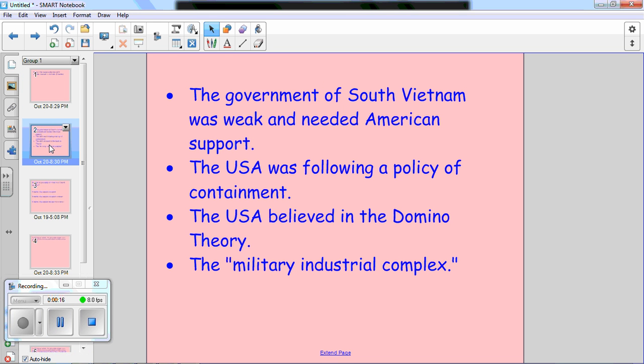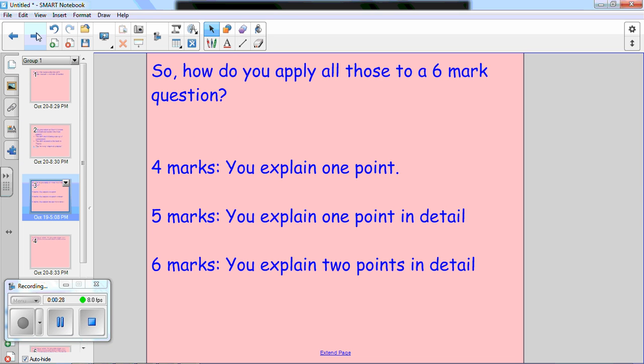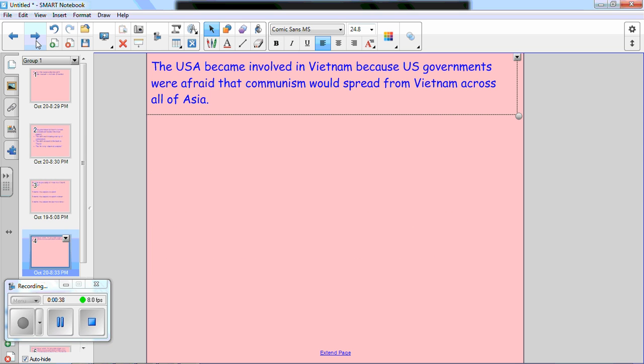The government of South Vietnam was weak and needed American support. The USA was following a policy of containment. The USA believed in the domino theory and the military-industrial complex. So how do we apply all these to the 6 mark scheme? Simple. 4 marks, you explain 1 point. 5 marks, you explain 1 point in detail. 6 marks, you explain 2 points in detail.